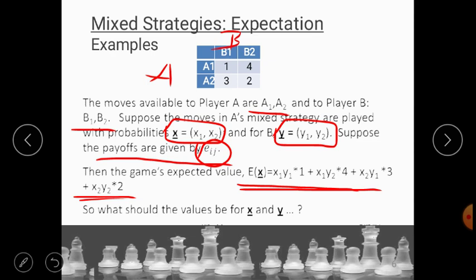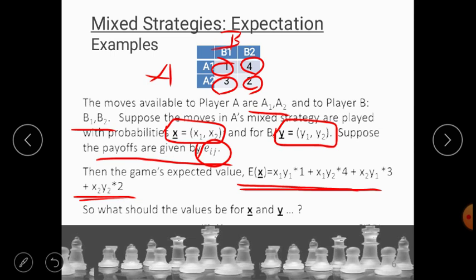So ultimately the game's expected value E of x is equal to the sum of all the products of x, y and payoff. So E of x is equal to x1 y1 into 1, that is this value, x1 y2 into 4,